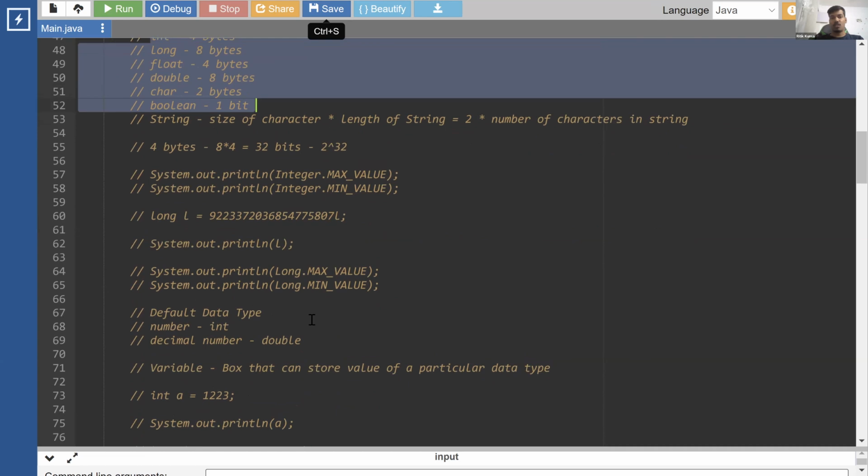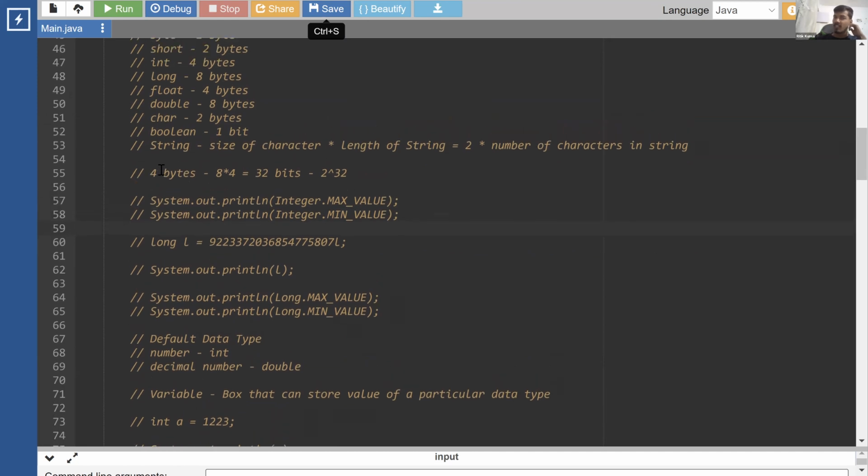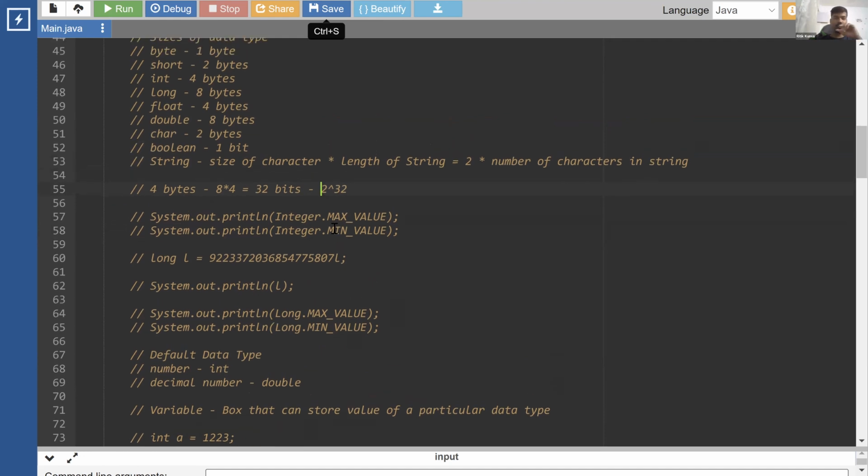So we understood the sizes. How can we know the largest value? We can calculate it by using these bytes. Each byte of information is 8 bits, so we can calculate the number of bits. Since each bit can store only 2 values, 0 and 1, it is 2 to the power of the number of bits. So the range would be something like this. We have one bit less for integers, just to accommodate the sign. The first bit is reserved for the sign. 0 denotes a positive number, and 1 denotes a negative number. Apart from that, the remaining bits, for example in case of integer, 31 bits, can be used to store the values.